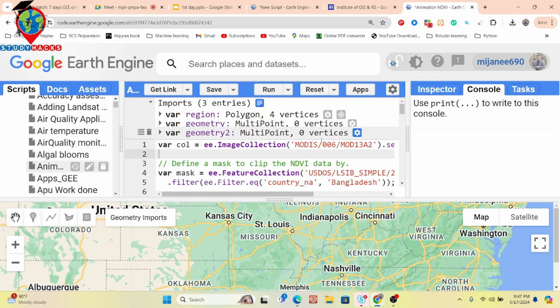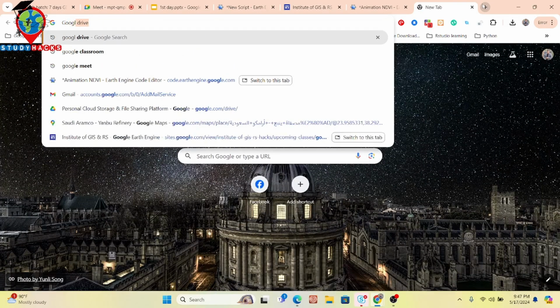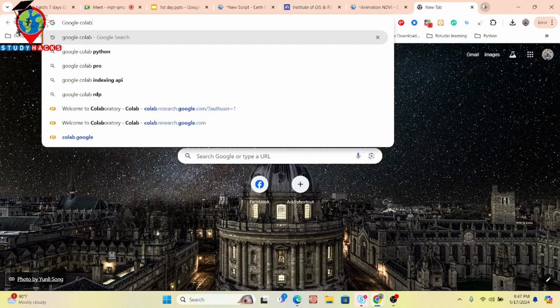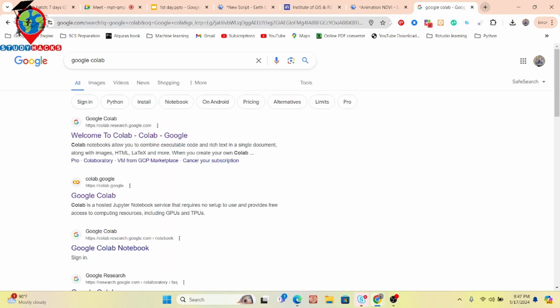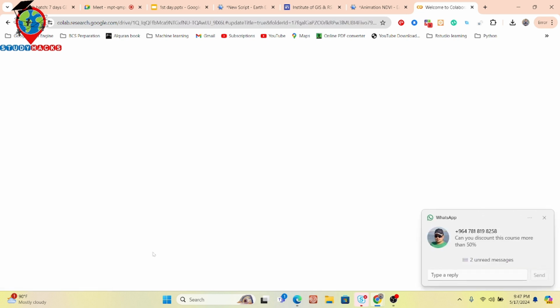This time, you can use a Jupyter notebook, or you can also use Google Colab. Suppose I simply search here for Google Colab, then it will open. I just click on the welcome to Colab, and further I simply click on the new notebook. So this is the code editor for the Python API. A Jupyter notebook is also okay, but Google Colab is more powerful.